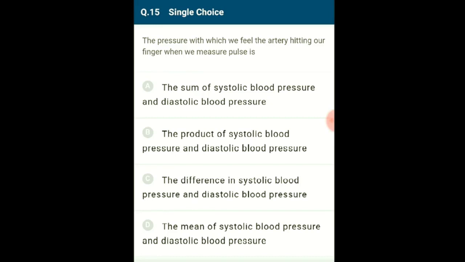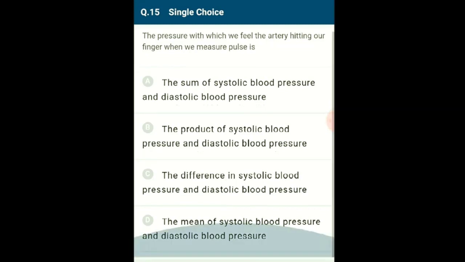Thus, the pressure with which we feel the artery hitting our finger is 120 minus 80, that is equal to 40 mmHg. It is also called pulse pressure. So the answer for this question is option C, the difference in systolic blood pressure and diastolic blood pressure. So the correct option is option C.